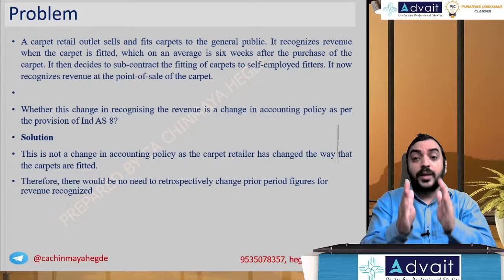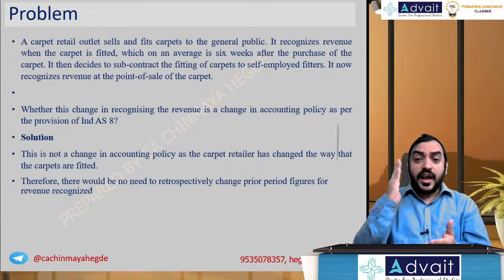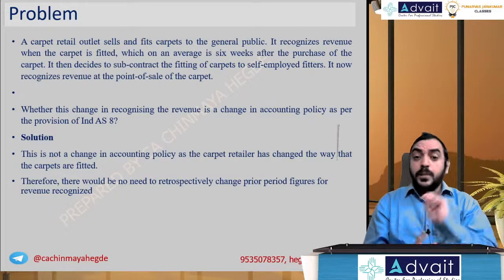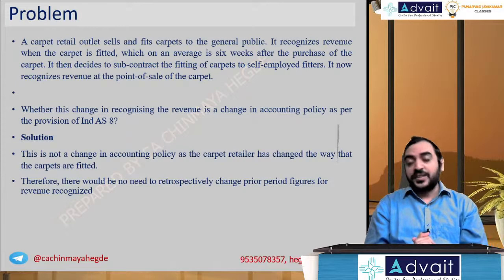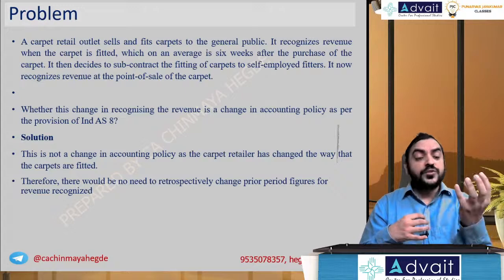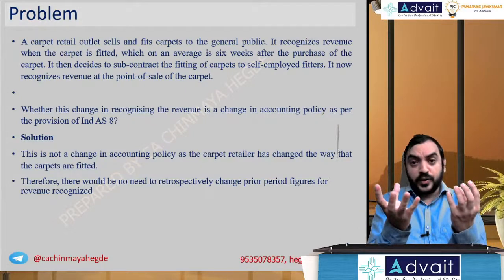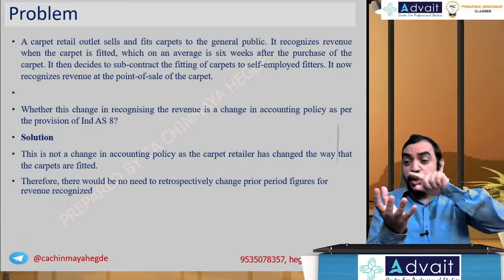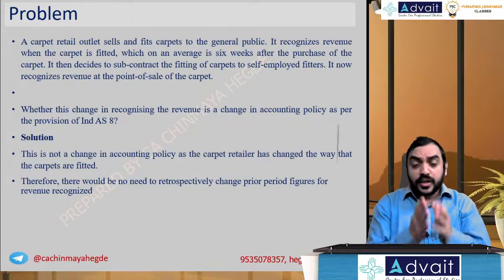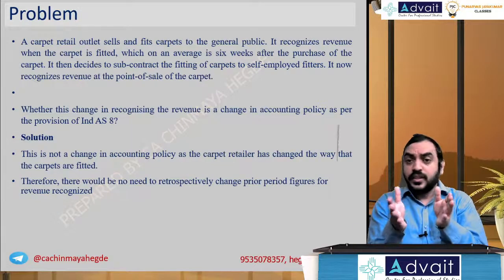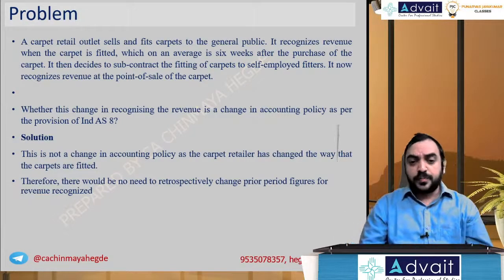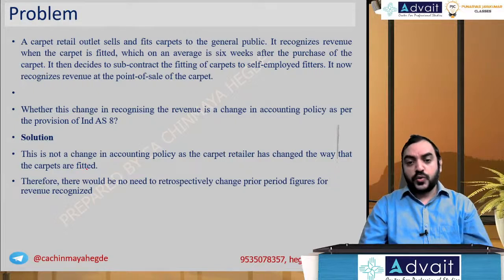Keep it in mind, a change in accounting policy results in retrospective application. That means we are going to change the previous year financial statements for the purpose of comparison. When the circumstances were the same, earlier I was following one policy, now I follow another policy, so to make the users understand the impact previously also, I have to give retrospective effect. But when the circumstances are different, the policy cannot be applied the same in both situations. That's why we say it is not a change in accounting policy.